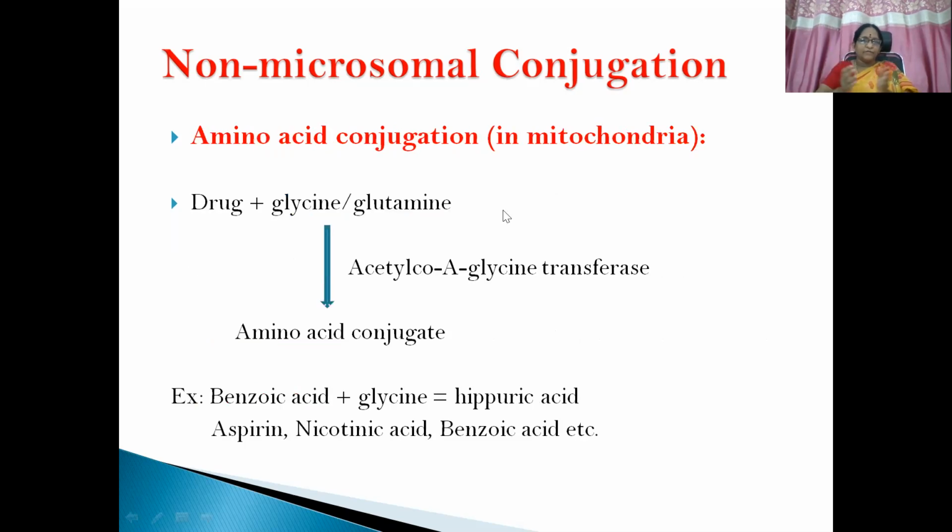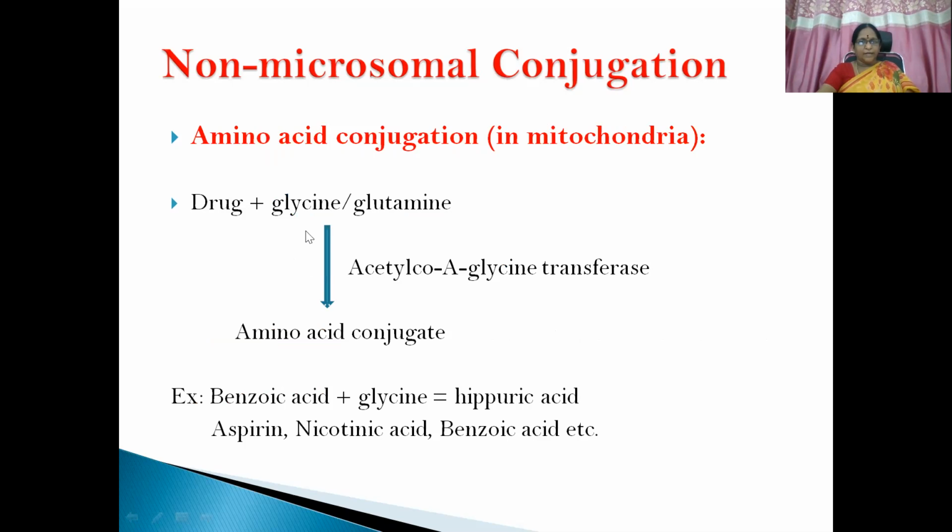Amino acid conjugation. So till now we have discussed the non-microsomal conjugation reactions which happen in cytosol, but amino acid conjugation happens in mitochondria. Amine, here M you can see, mitochondria, M you can see. That way you can remember very easily.